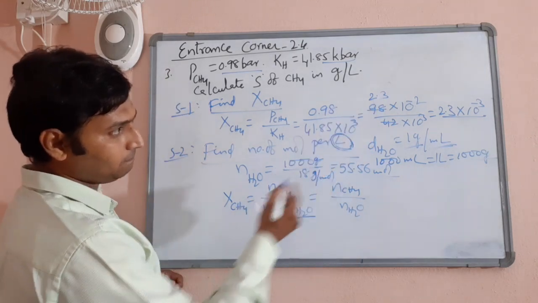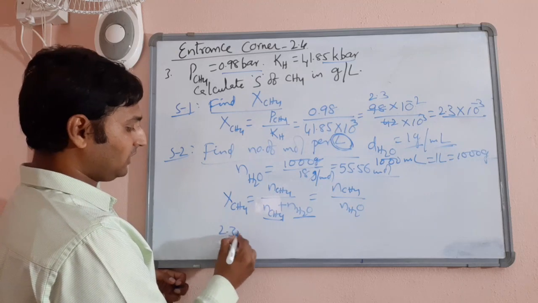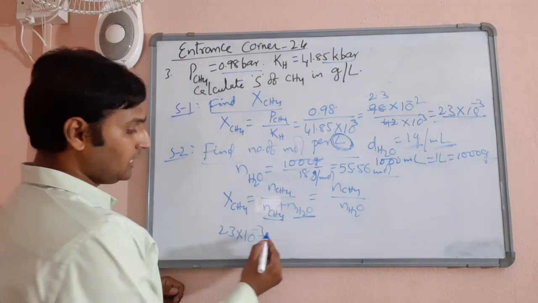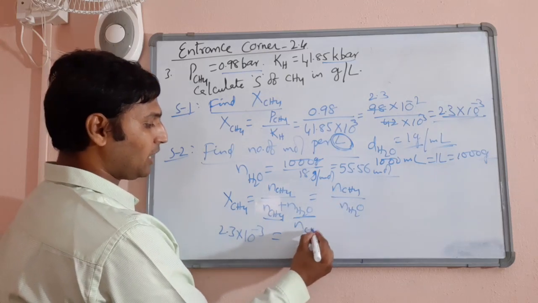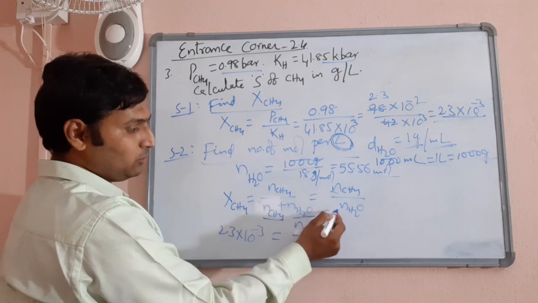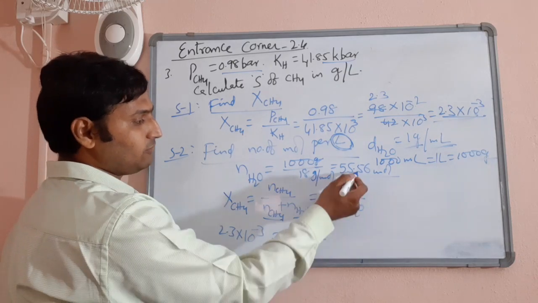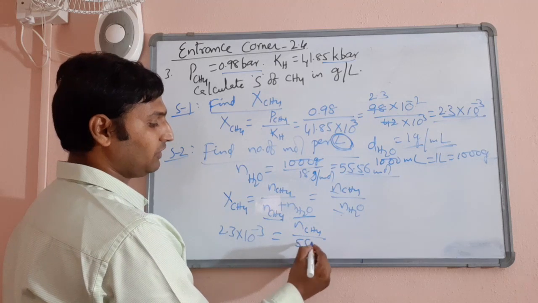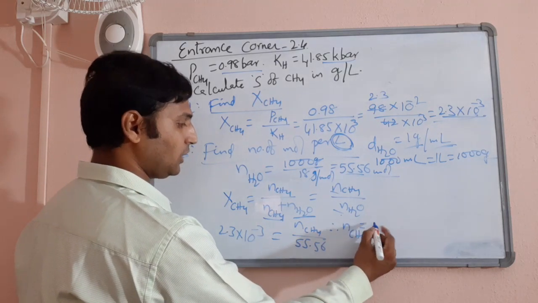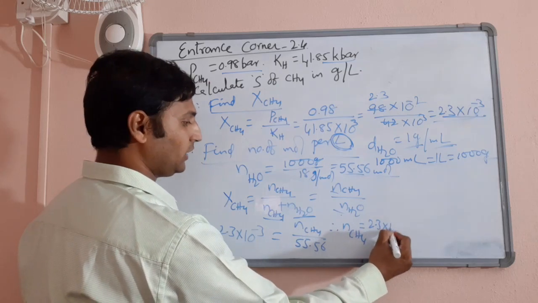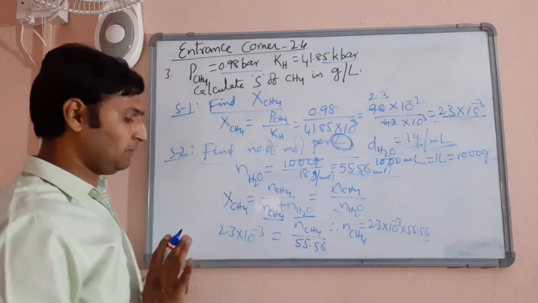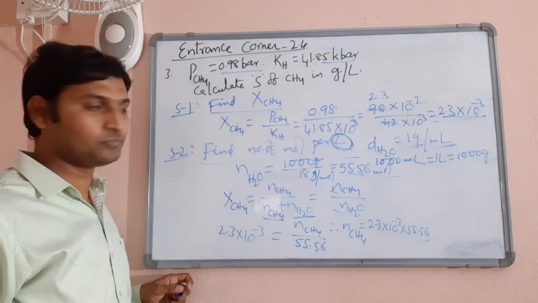Therefore, I can say 2.3 into 10 power minus 3, that is the mole fraction you got in the first step, is equal to the number of moles of methane by the number of moles of water per liter, because you want the number of moles per liter only, right? So, the number of moles of water per liter. How much was that? 55.56. Therefore, the number of moles of methane is equal to 2.3 into 10 power minus 3 into 55.56. Let's not simplify here. We have one more step to go.